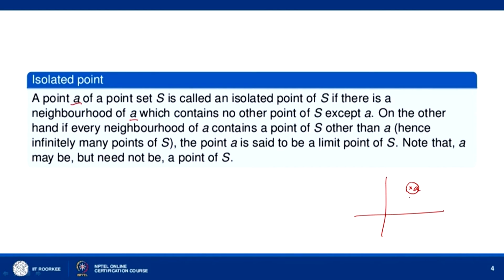On the other hand, if every neighborhood of A contains a point of S other than A, hence infinitely many points.